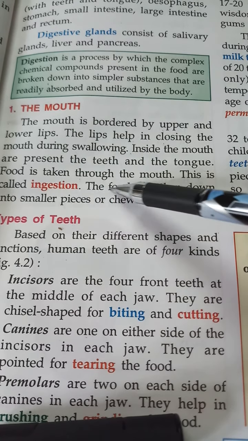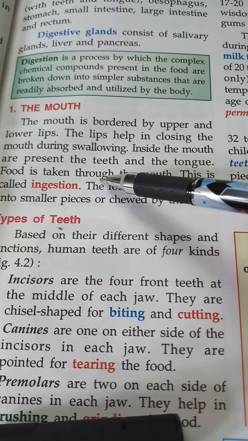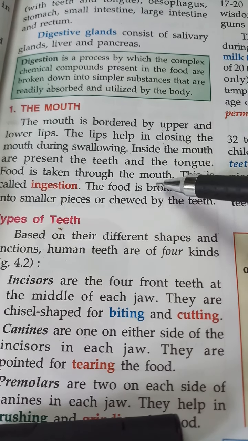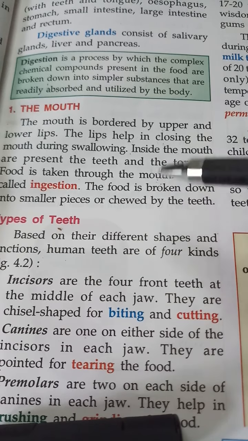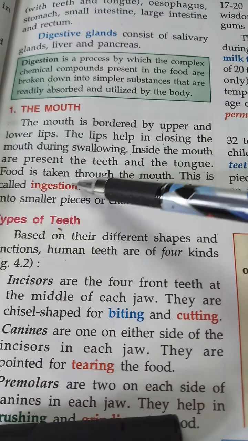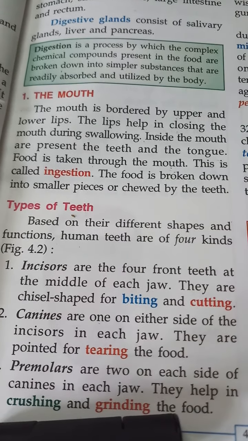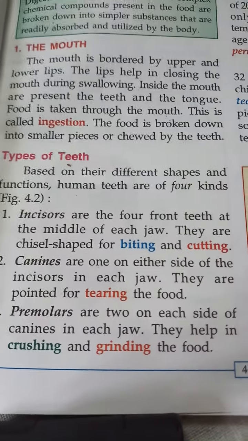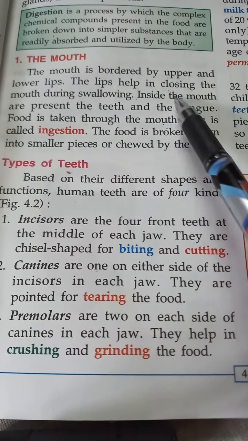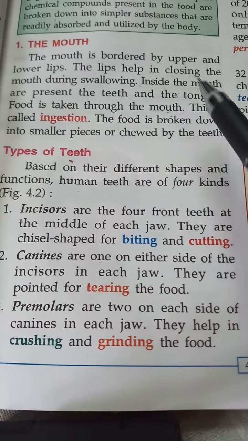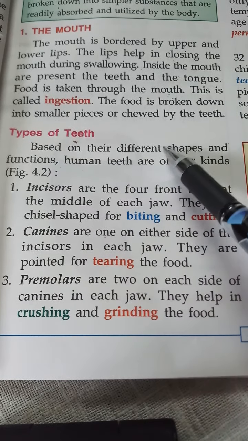The food is taken through the mouth. When we take food in the mouth and swallow it, making it go inside our body, that process is known as ingestion. Then we can see the tongue and teeth are present inside the mouth. Let us see the types of teeth.